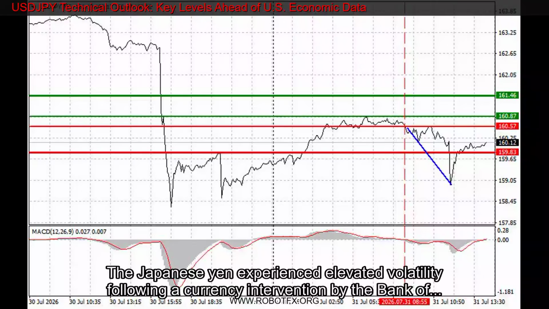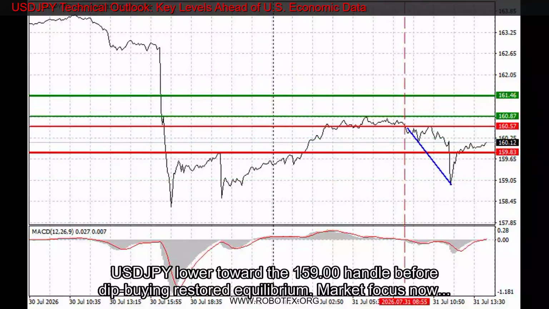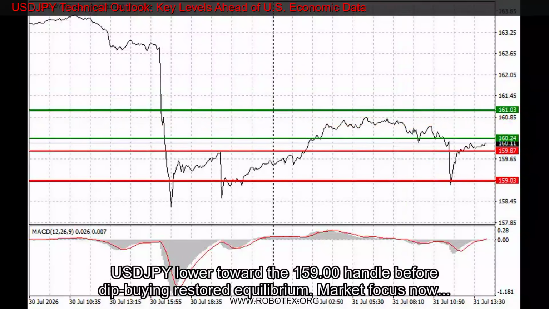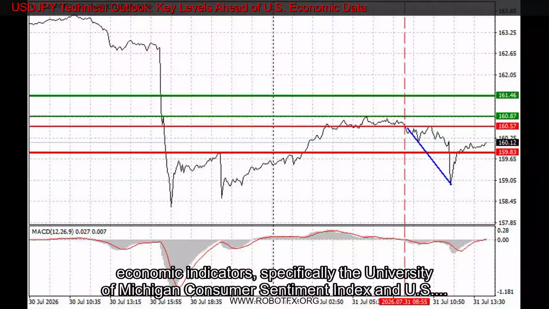The Japanese yen experienced elevated volatility following a currency intervention by the Bank of Japan, which drove USDJPY lower toward the 159.00 handle before dip buying restored equilibrium. Market focus now shifts to upcoming U.S. economic indicators, specifically the University of Michigan Consumer Sentiment Index and U.S. inflation expectations. Stronger than expected data could bolster U.S. dollar demand and weigh on risk appetite into the month-end close.